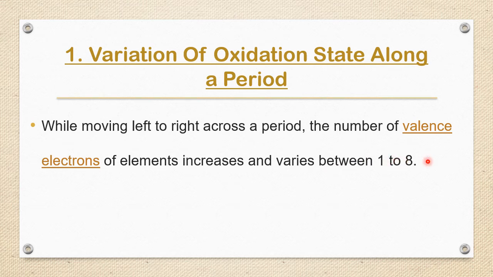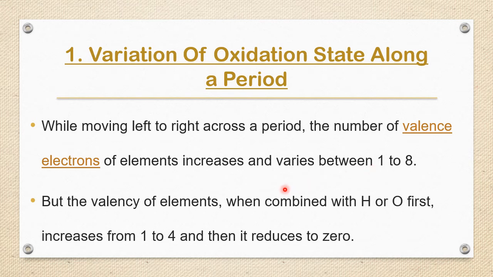But the valency of elements, when combined with hydrogen, first increases from 1 to 4 and then reduces to 0. Sodium plus 1, magnesium plus 2, aluminum 3, carbon 4. After 4, nitrogen 3, oxygen 2, fluorine 1, noble gas 0. So 1 to 4, then 3 to 1, then 0. This is the trend in a period.